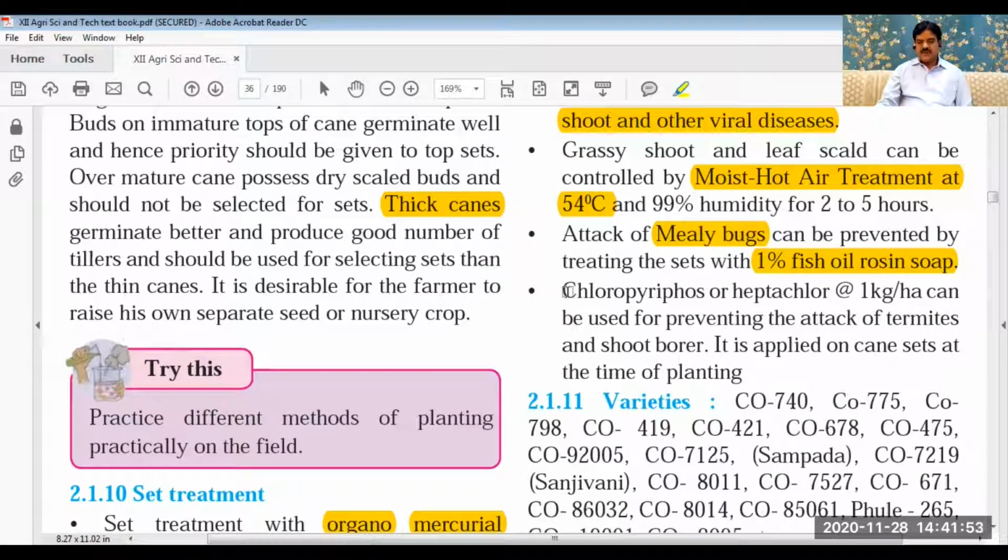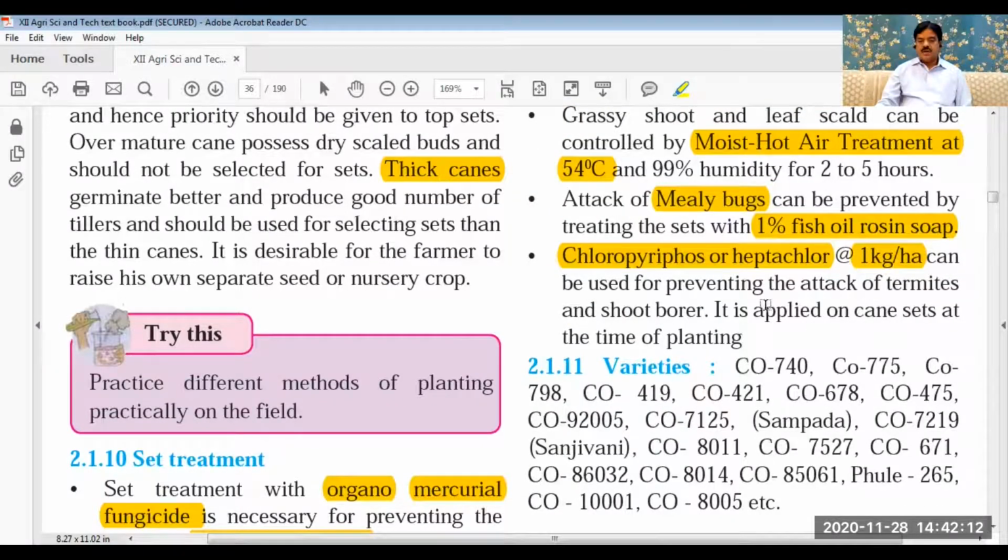And the last is chlorpyrifos or heptachlor, at the rate of 1 kilogram per hectare. This is used to give treatment in the soil for controlling shoot borers and termites. It can also be applied on the canes.